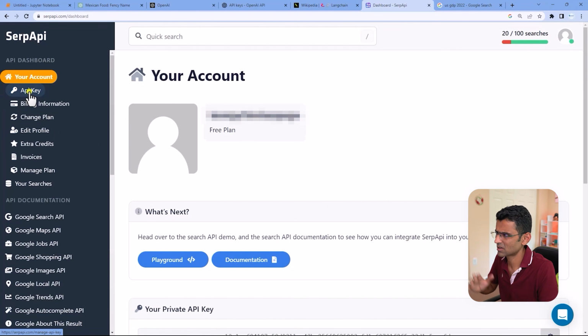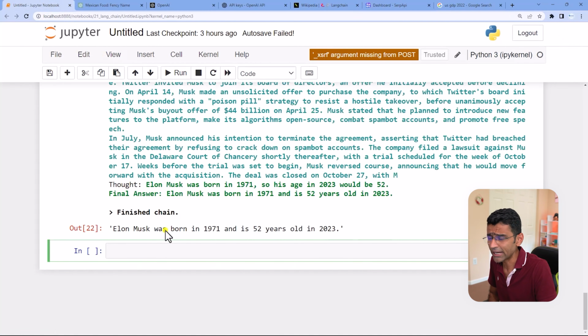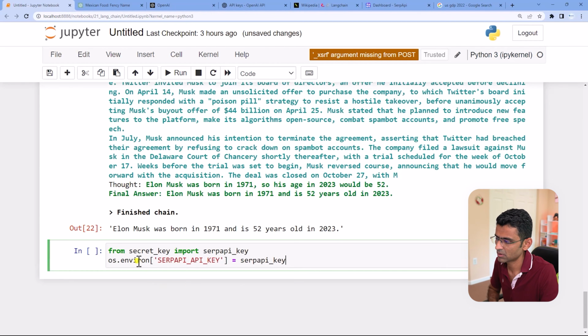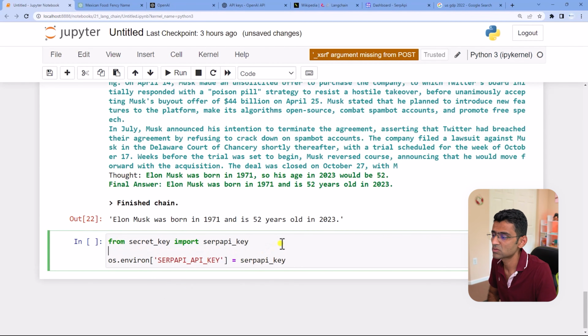It will be a big string. I have stored that API key into my private file, that secret key file that I have, and I'm going to initialize some environment variable. So for SERP API, you need to initialize this variable, and this is the key which I got from there. Okay, so you can just copy paste this key if you want to keep things simple. I don't want to show that key publicly here. That's why I have this thing here.